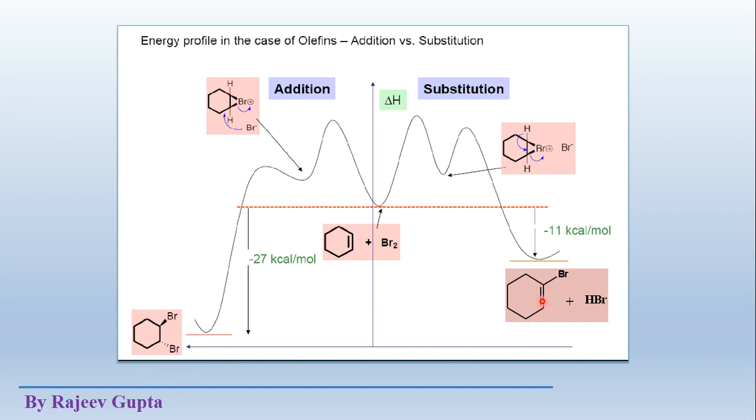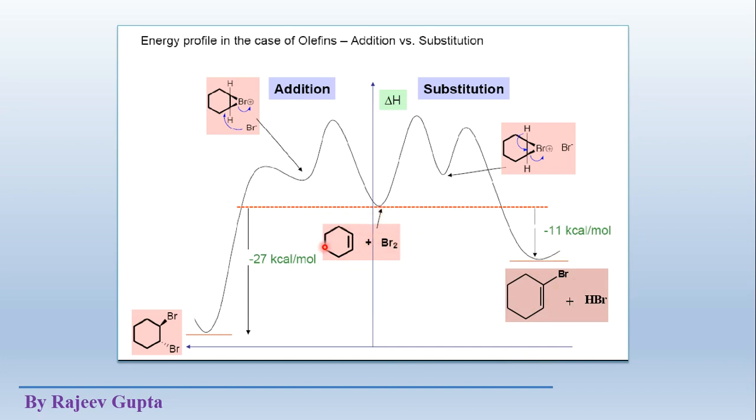But here the pi bond does not break, and only one new sigma bond is formed in place of one hydrogen bond. So the energy of the product is decreased by a small amount compared to the reactants.